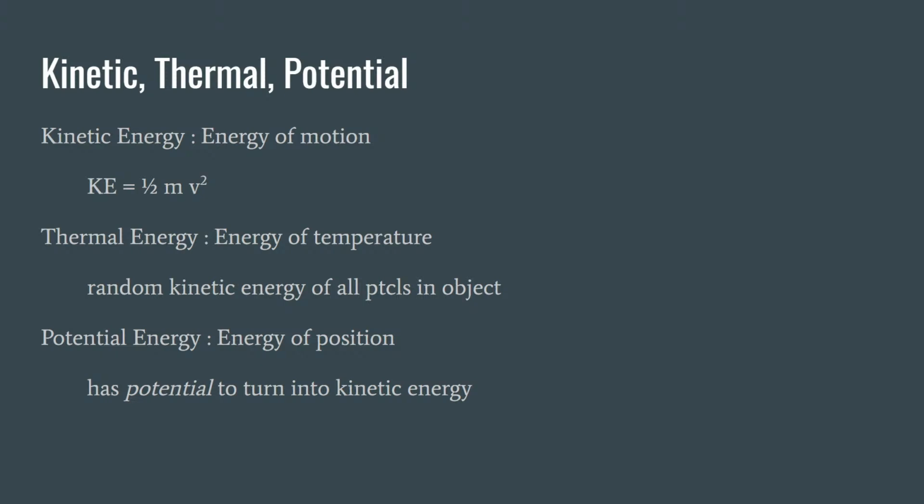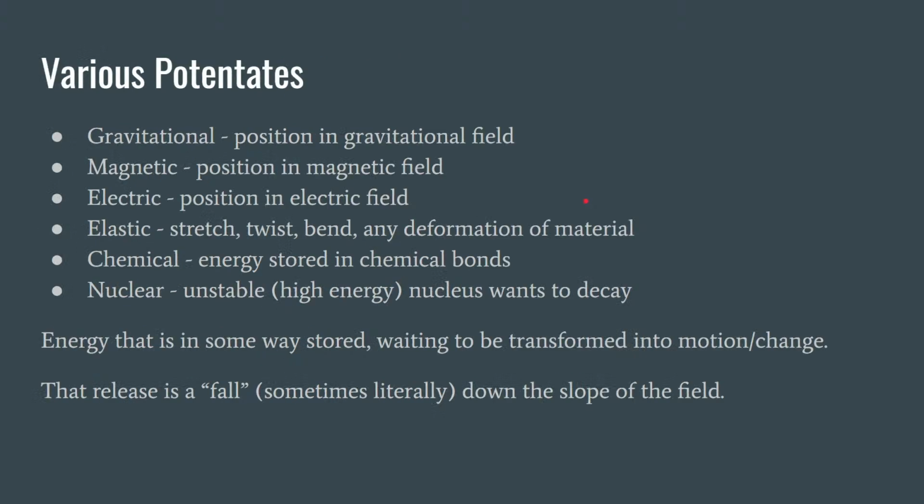Potential energy is the energy of position. It has the potential to turn into kinetic energy. There are lots of different ways you can get potential energy. So there's gravitational potential energy. That is the position of an object in a gravitational field. You lift something up, you are working against gravity. You're putting energy in order to move it up in that gravitational field. You let it go, it will fall down that gravitational field, and the potential energy of the height of the object will turn into kinetic energy as it falls.